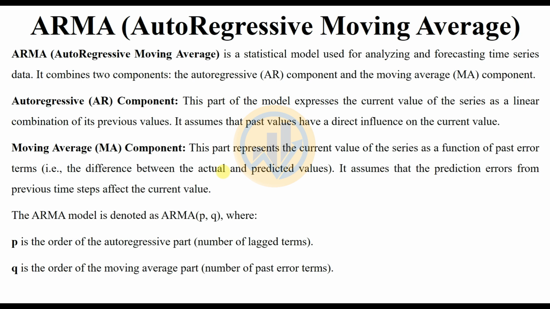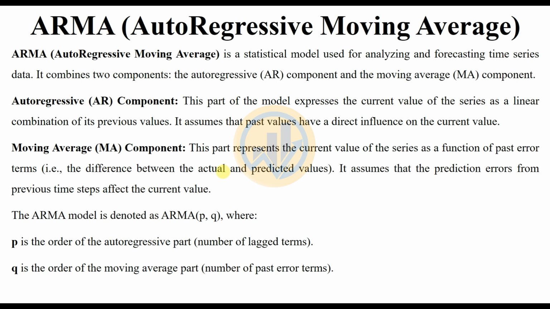Moving average MA component: this part represents the current value of the series as a function of past error terms, for example the difference between the actual and predicted value. It assumes that the prediction errors from previous time steps affect the current value.